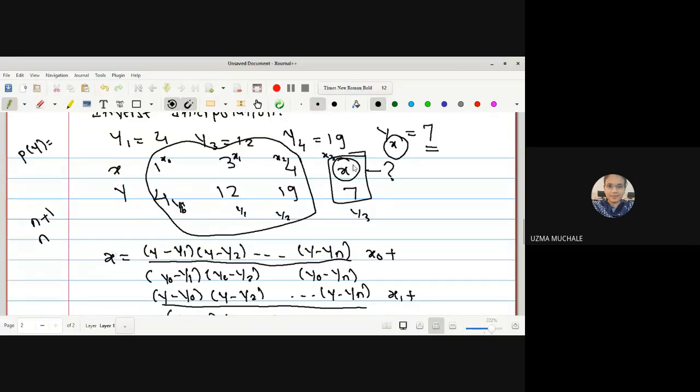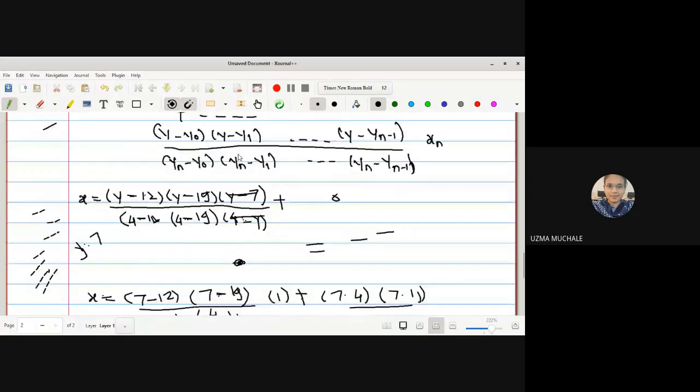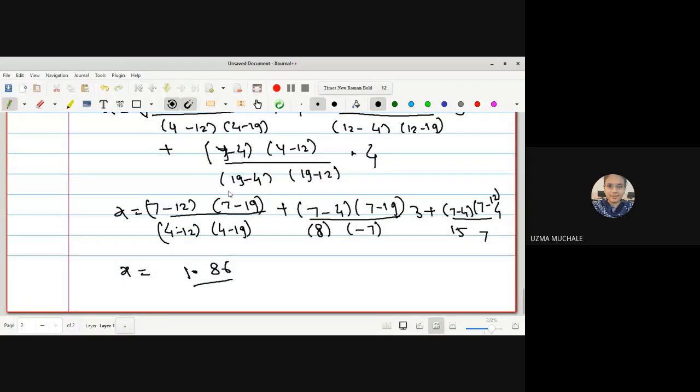So this corresponding value of x, whatever you will find out after the calculation, it must lie in between 1 and 3. So whatever the answer we are getting is 1.8 something. Okay, so that will be correct one.